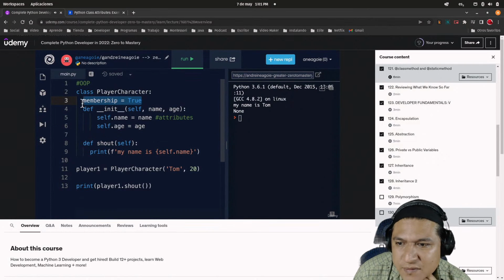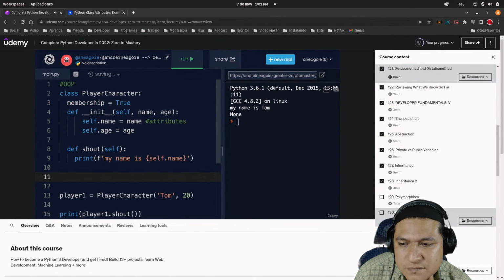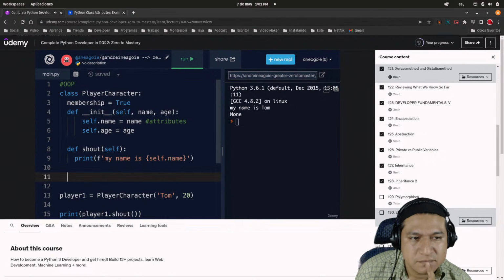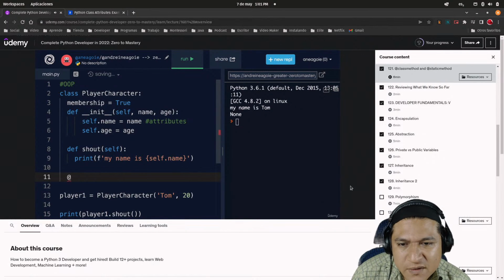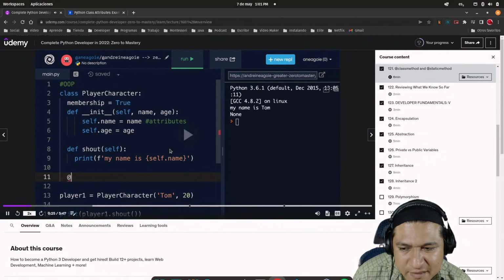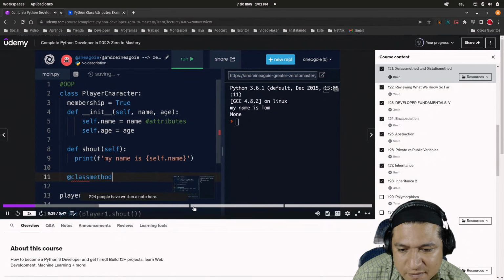We learned that we're able to create an actual attribute for the class. But what about a method? Is there a way to do something like here, what we did with attributes, but for methods? Well, there is. And we use a decorator, which is a topic that we'll cover later on, and you'll understand how these work underneath the hood in a bit. But for now, the syntax that we're going to use is... Wait, a decorator, yeah. @ sign, and then we call a class method, like this.